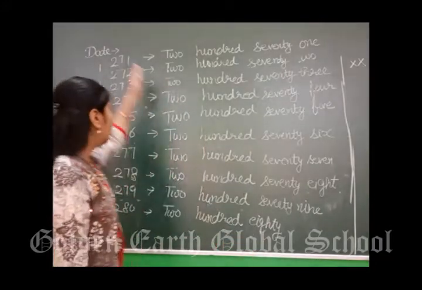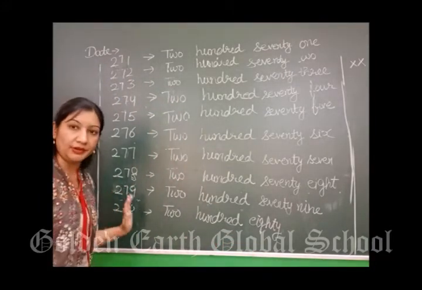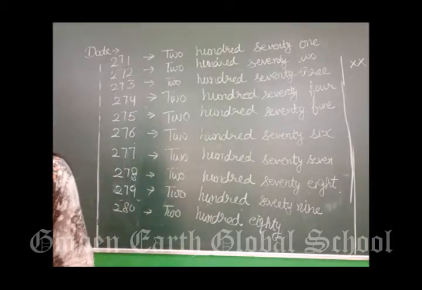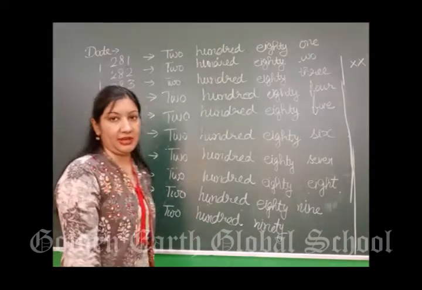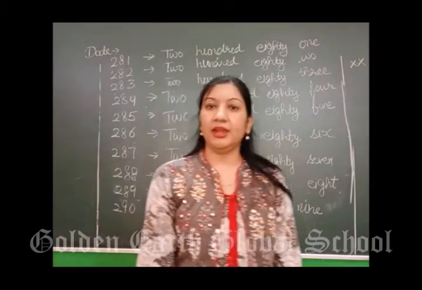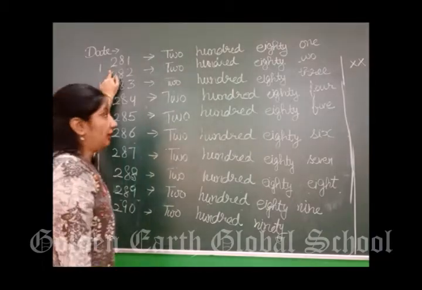In this way you will do from 271 to 280. This all you have to do in your notebooks. We have done till 280. After 280, what will come? 281. So we are going to start from 281.